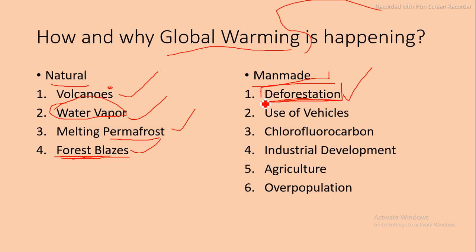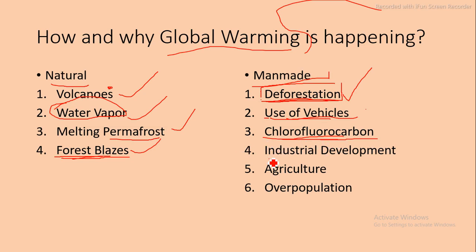Use of vehicles. So use of vehicles releases harmful gases in the atmosphere, one of which is nitrous oxide, N2O. This N2O is the most dangerous gas which is causing global warming. Chlorofluorocarbons are also one of the greenhouse gases. So these cause global warming.